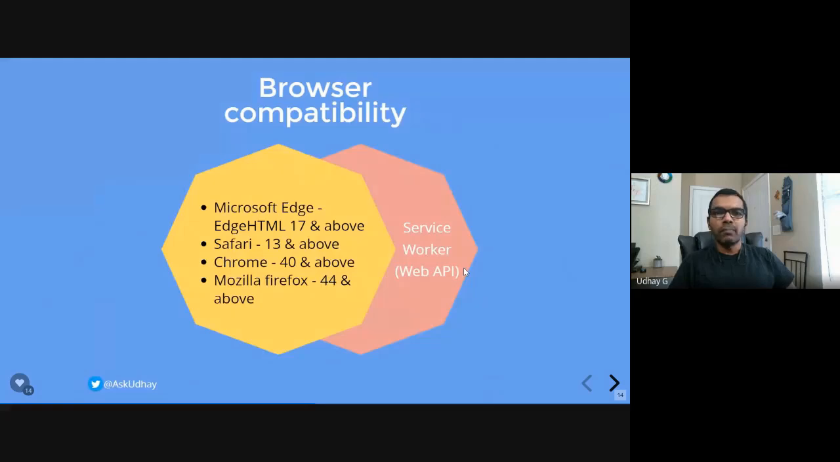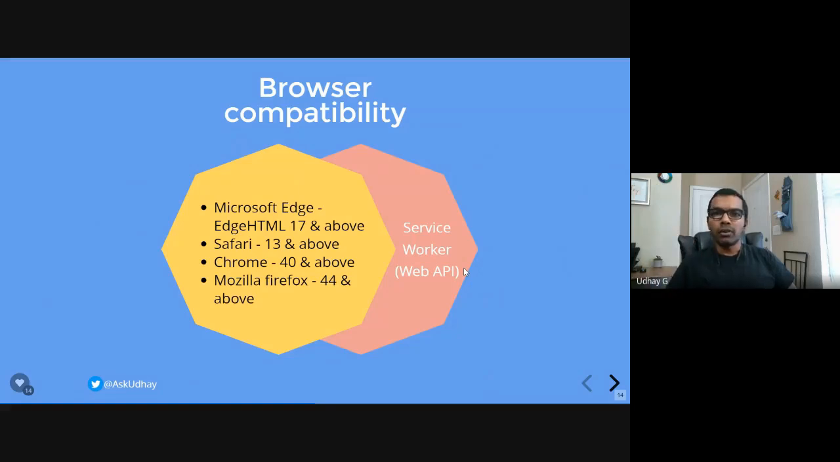And coming to browser compatibility. So your browser needs to support Service Worker, first of all. That's the first requirement we have. And also it needs to support other web APIs like Bluetooth, video, camera, and what else? Like location. All these functionalities need to be supported by your browser, right?